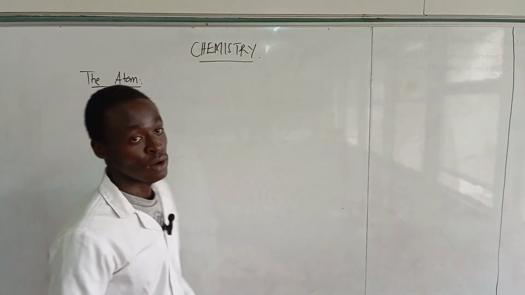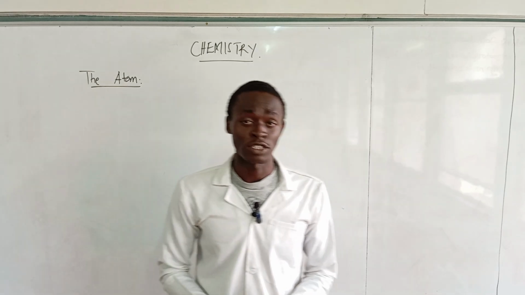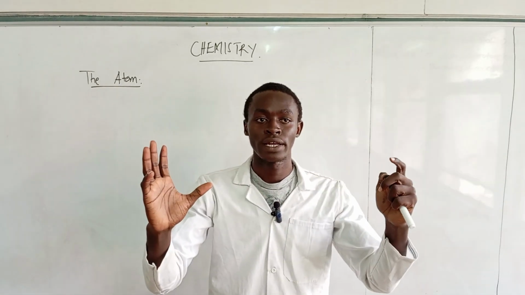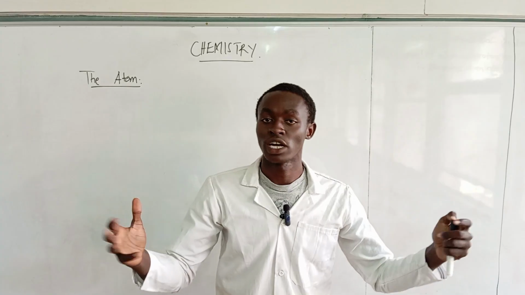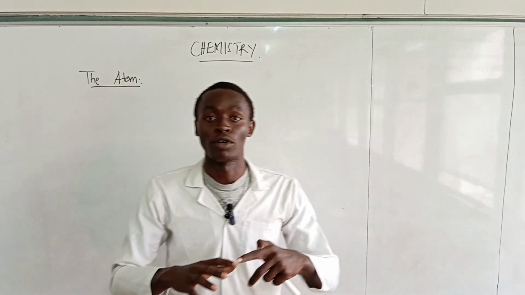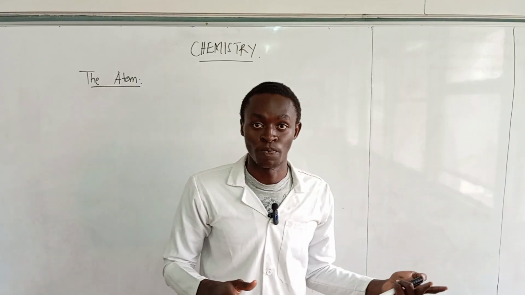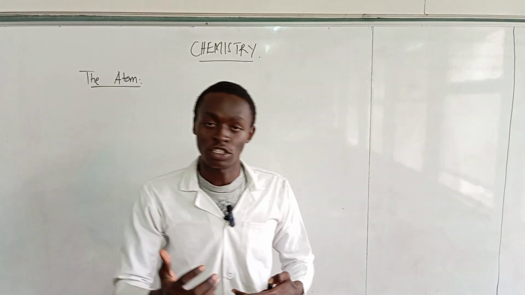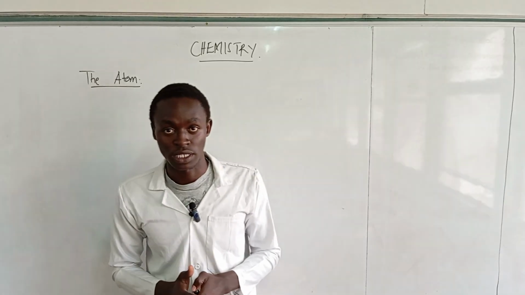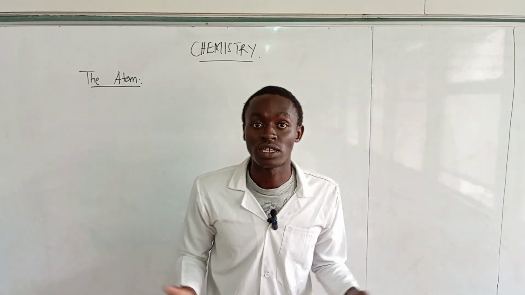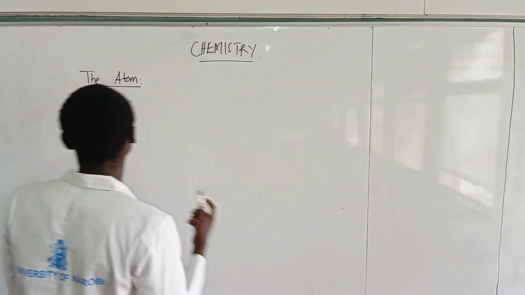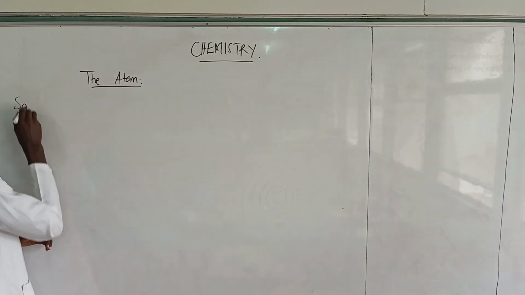Now, the atom. Every element, every substance, is made up of something, and what it is made up of is what we refer to as the atom. I'm trying to say that an atom is the smallest particle of an element, and it can even take part in chemical reactions. So mark that, the atom is the smallest particle of an element.